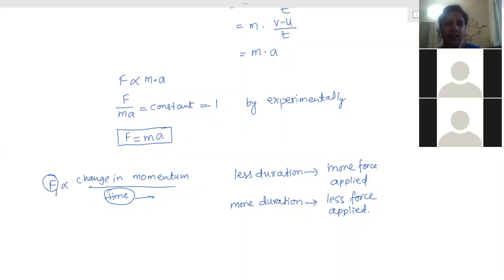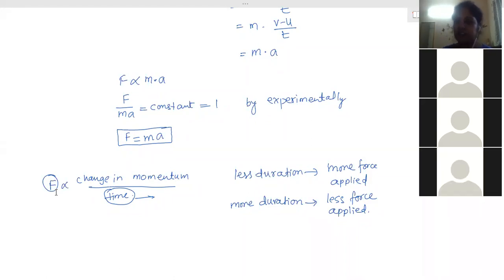Okay. Now another situation. Long jump. Have you seen players doing a long jump? Athletics players play long jump. What is happening in that? The player runs a long distance, and then after that he jumps forward with the help of a stick. A long stick is there. With the help of that, he will jump. And then after that, where does he land? He lands on a sand bed.